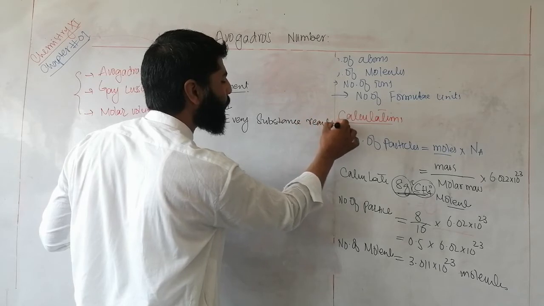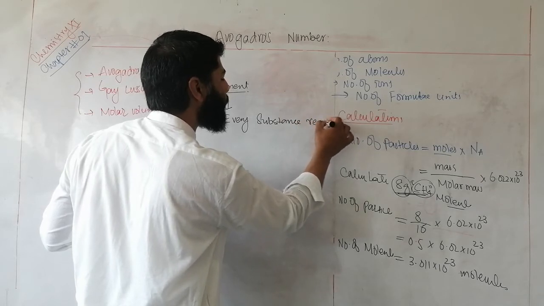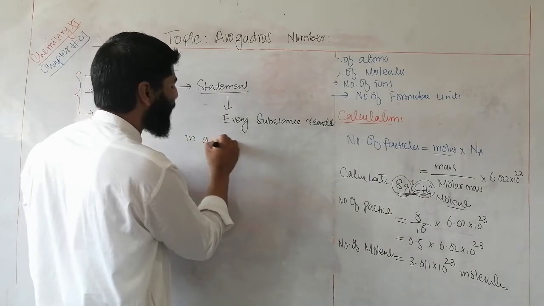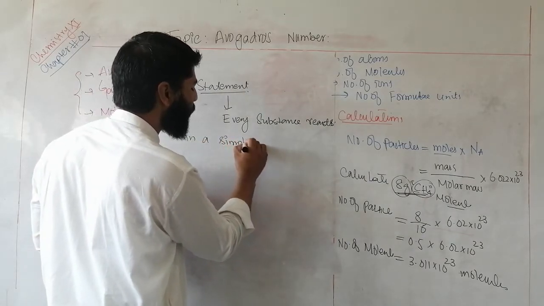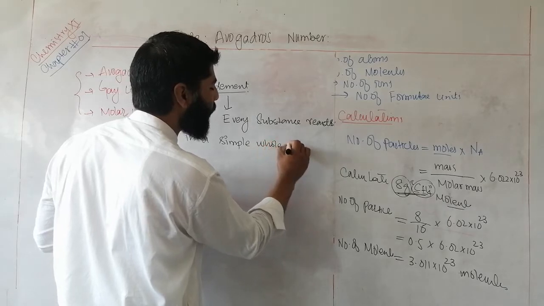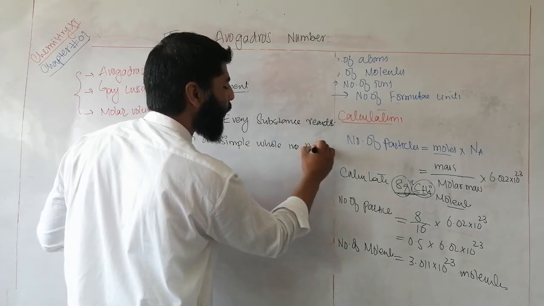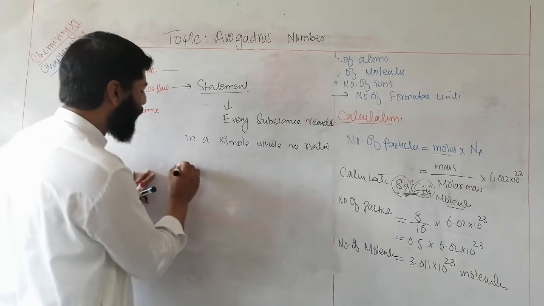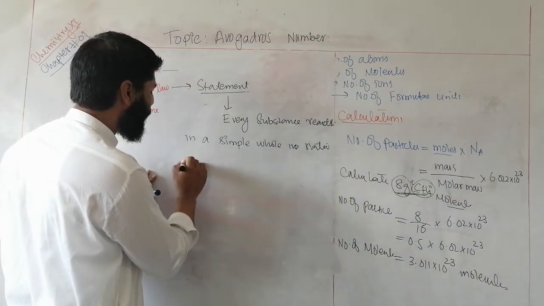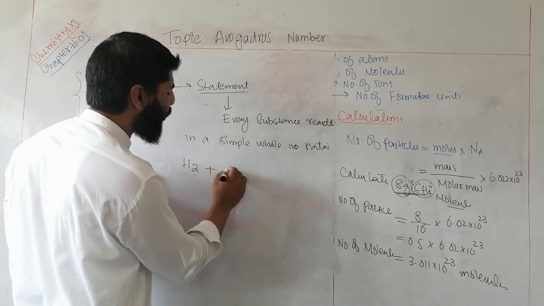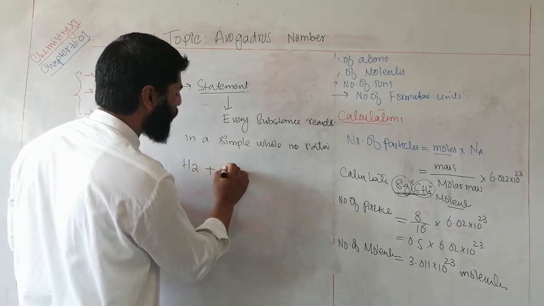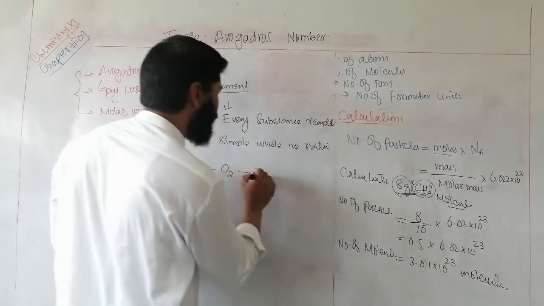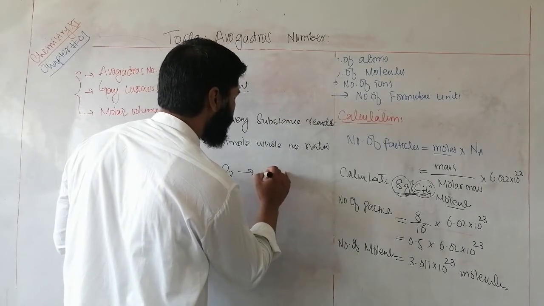reacts in a simple whole number ratio. For example, you have a reaction in which 1 mole of hydrogen reacts with 1 mole of oxygen to produce 1 mole of water.